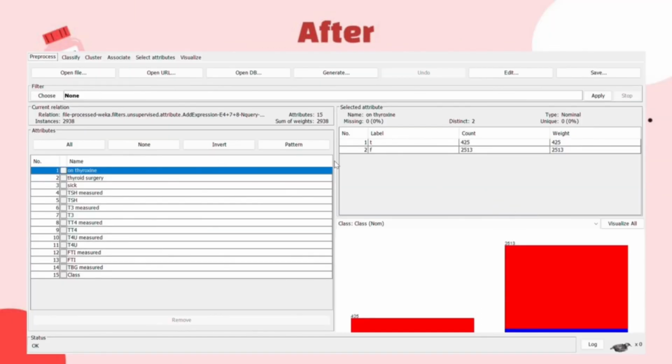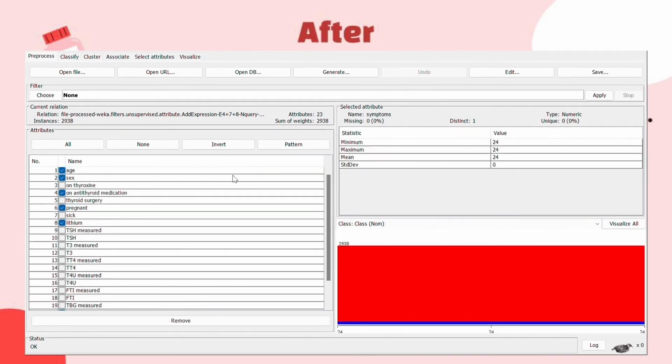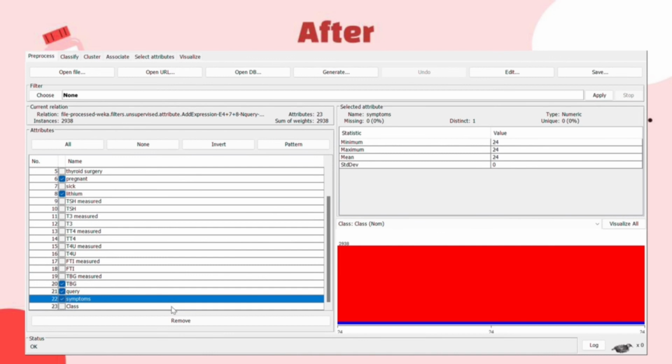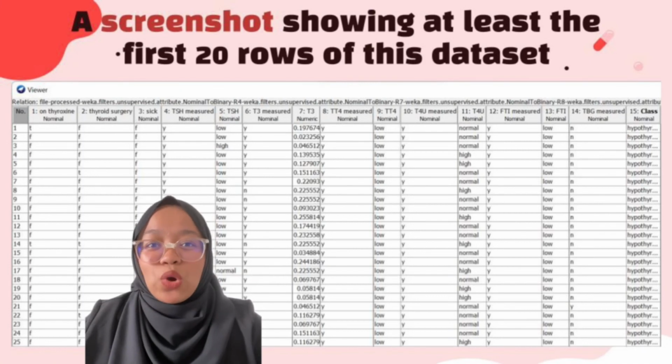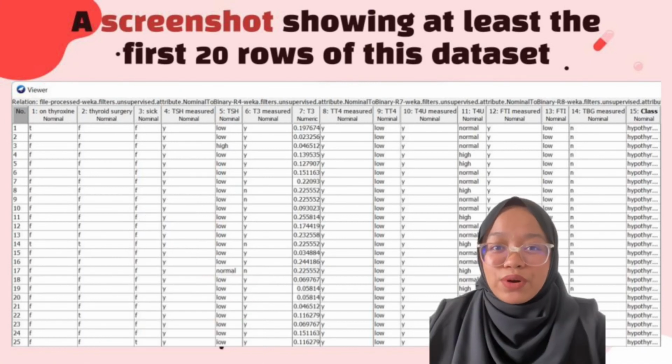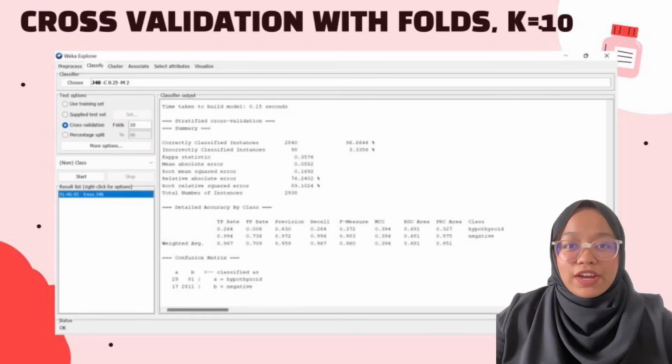Next, this is the list of attributes that we got after we do the reduction. From 23 attributes, it becomes 15 attributes. We remove these attributes by clicking this remove button, and it will become like this. This is the screenshot showing the list of the first 20 rows of this dataset.